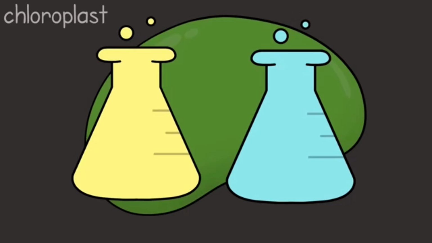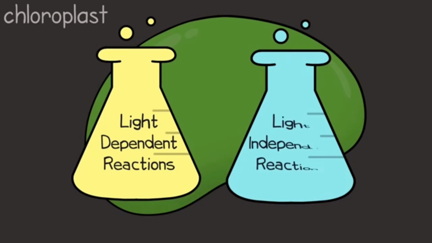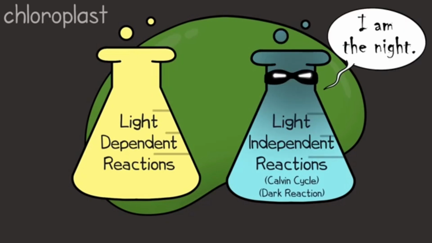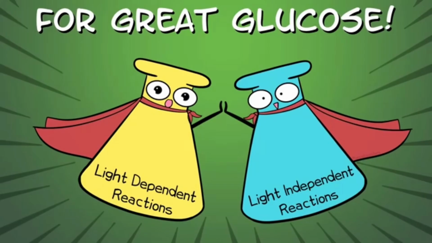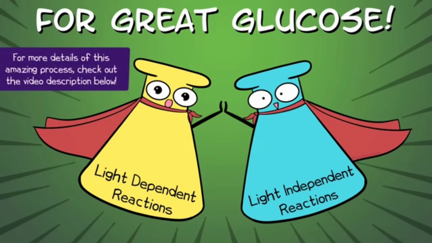There are two major processes that occur in the chloroplast that together make up photosynthesis. They are the light-dependent reactions and the light-independent reactions. The light-independent reactions can also be called the Calvin cycle, or even, less commonly, the dark reaction. Sounds intriguing. We're going to talk about both of these briefly, and please remember, like most of our videos, this is pretty general. We've got some further reading links in the video description where you can explore a lot more detail.